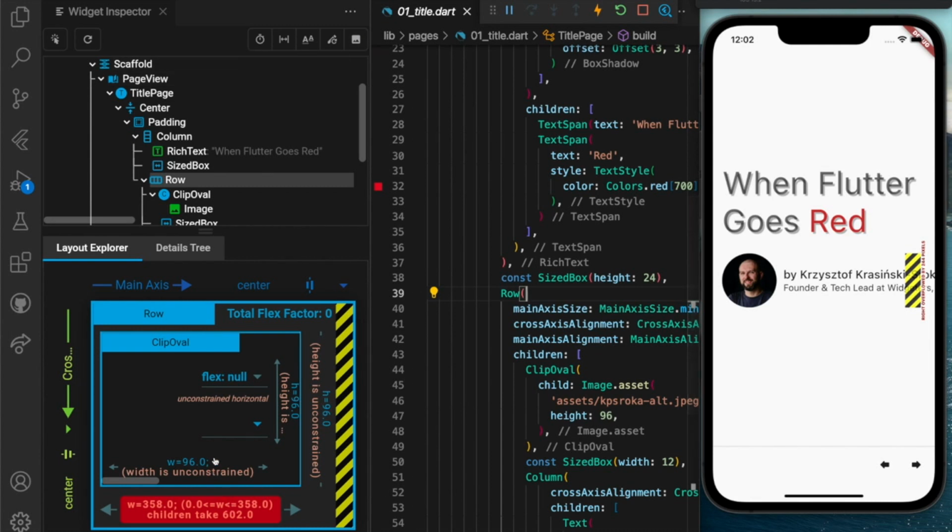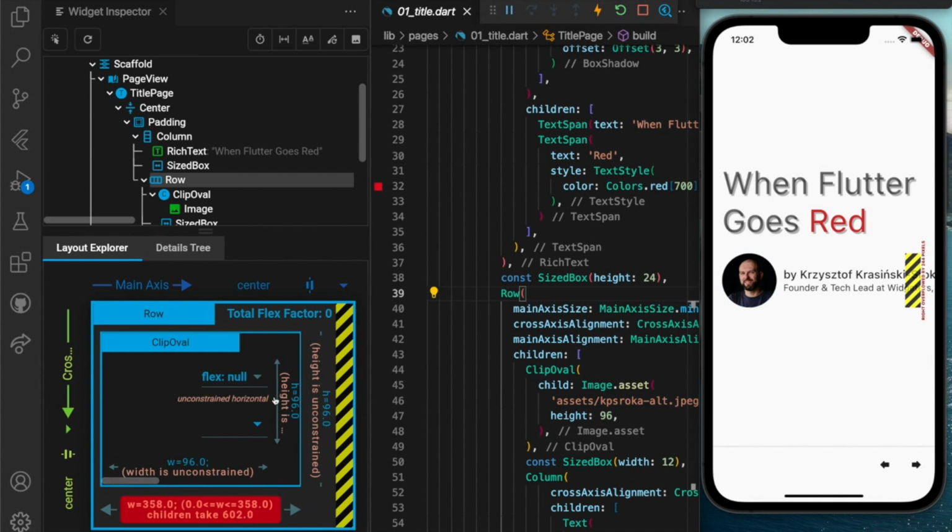However, the layout expert also shows us something interesting. You can see that this information wasn't clearly available to you in a console, that the width of this row widget is 358 pixels, with the constraints from 0 to 358, but the children take 602.